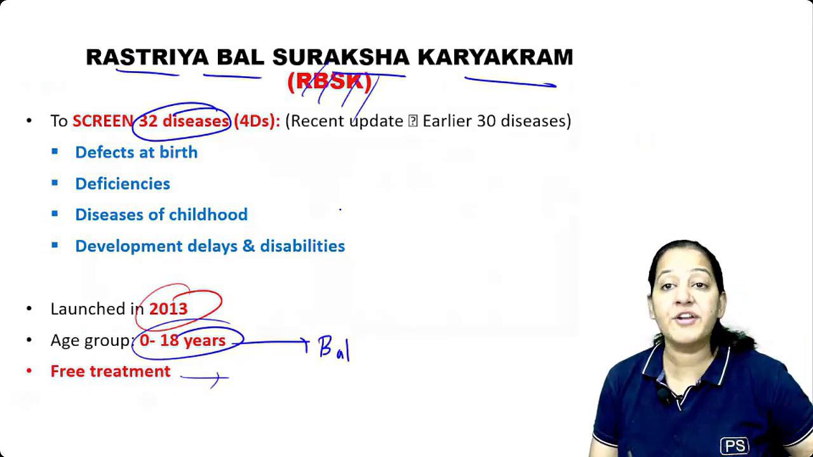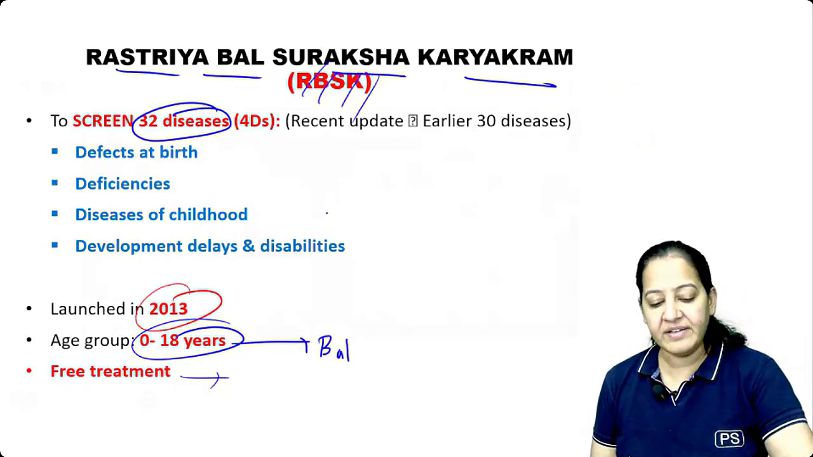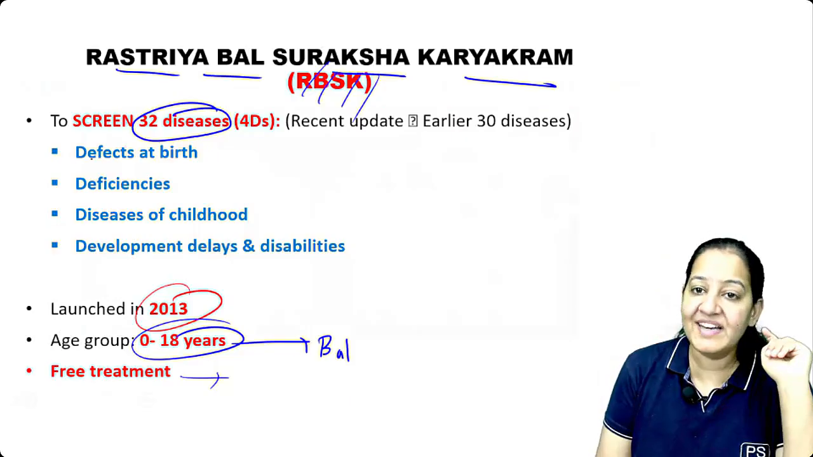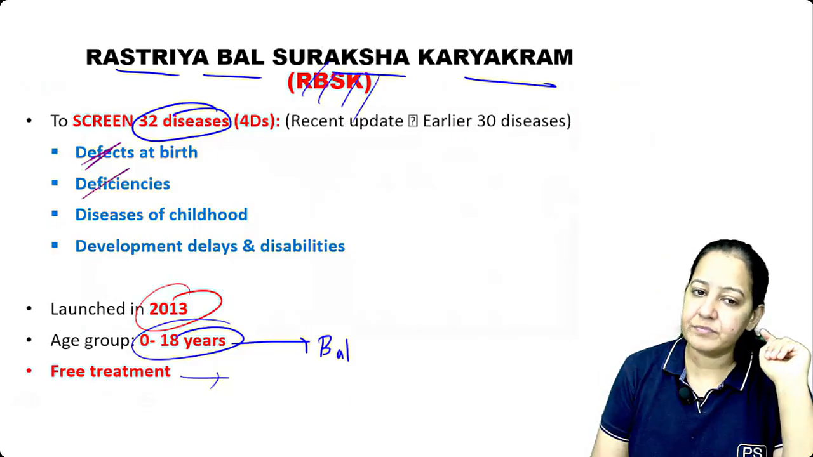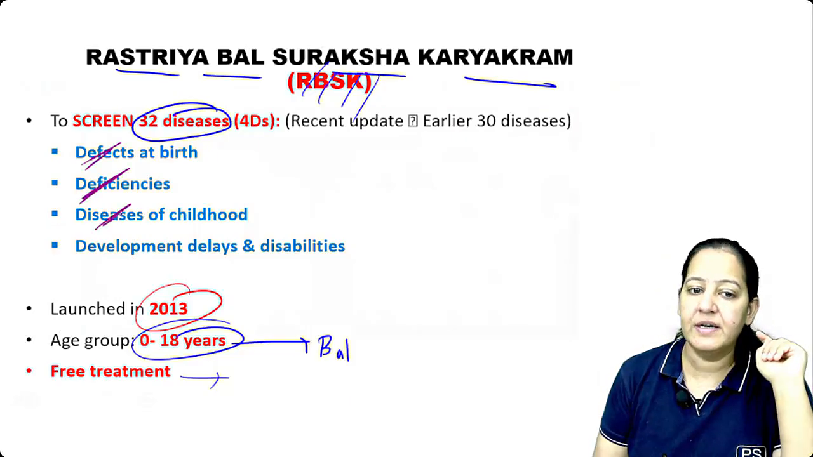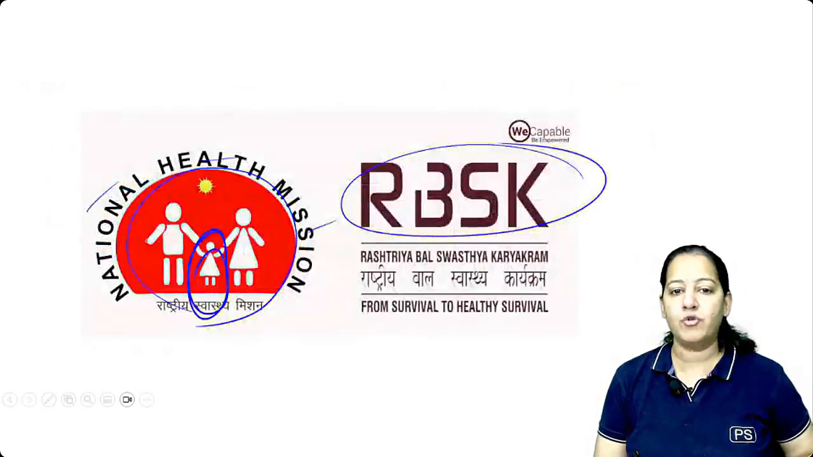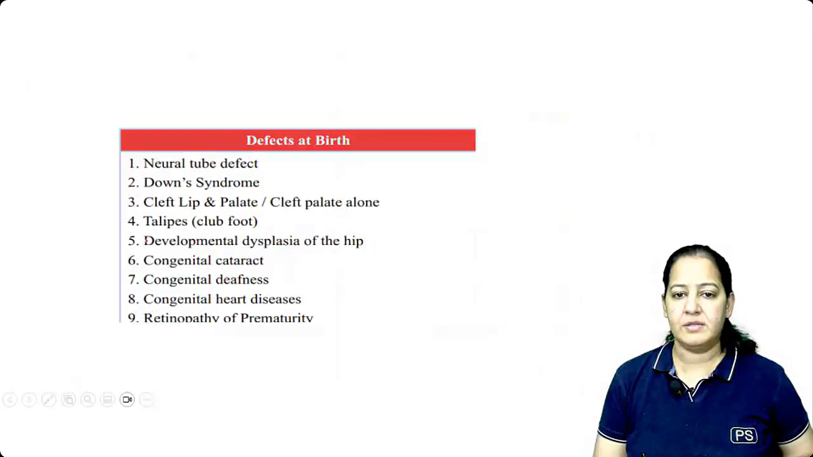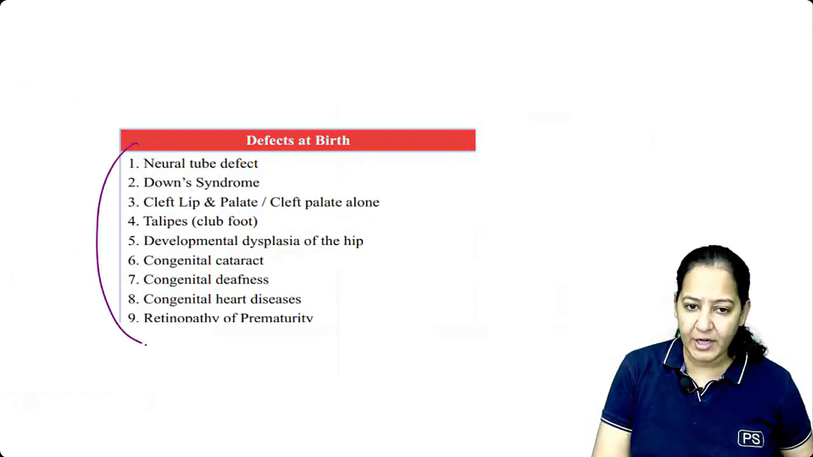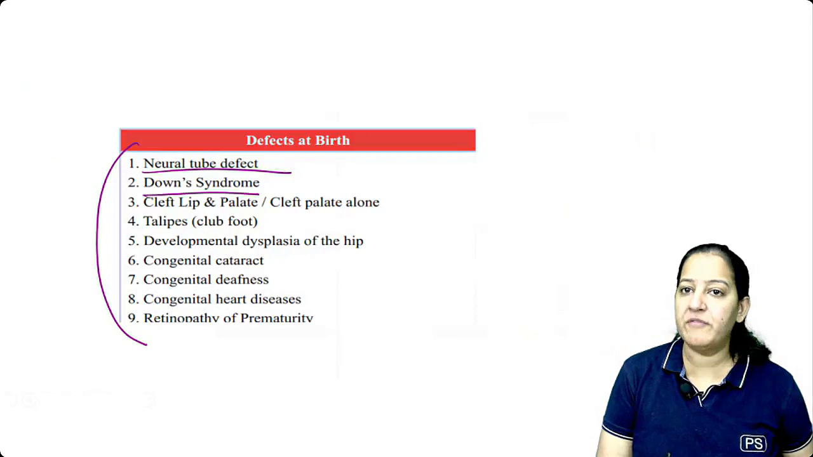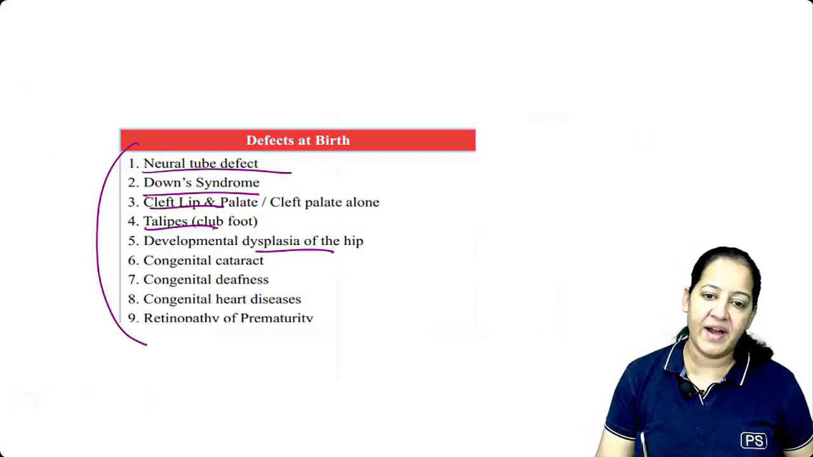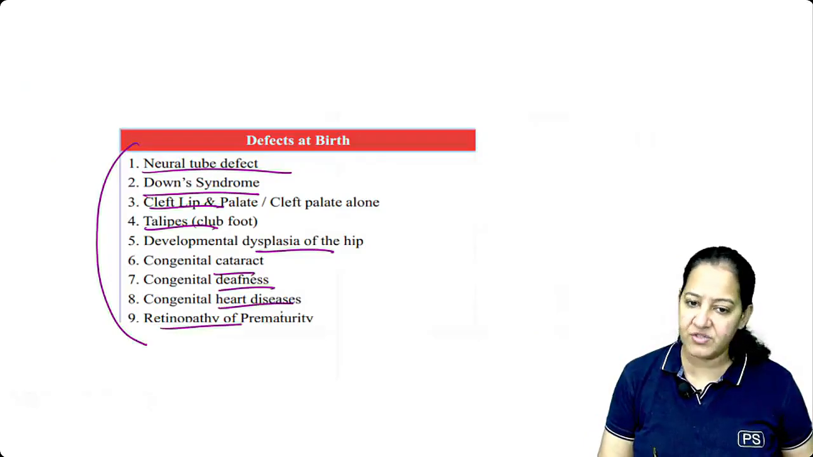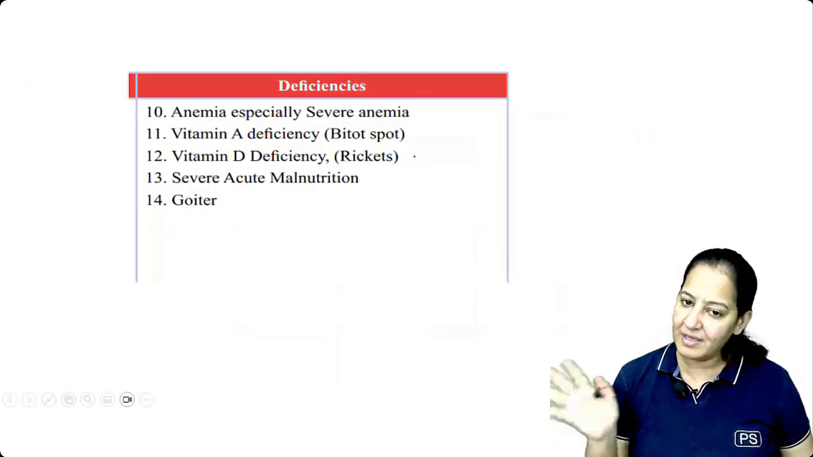So what are the 32 diseases, can you say? We divide the 32 diseases into 4 groups: the 4 Ds. Defects at birth, the diseases due to deficiency, the diseases of childhood, and diseases due to development. So let me tell you, out of 32, you can see these are the 32. 9 of them are defects at birth. Screen it. Does the newborn have neural tube defect, Down syndrome, cleft lip, talipes, dysplasia, congenital cataract, congenital deafness, congenital heart disease, retinopathy? Don't learn. These are the defects at birth.